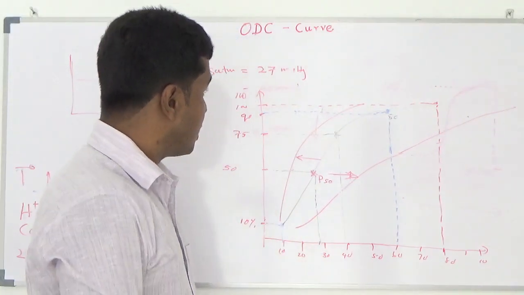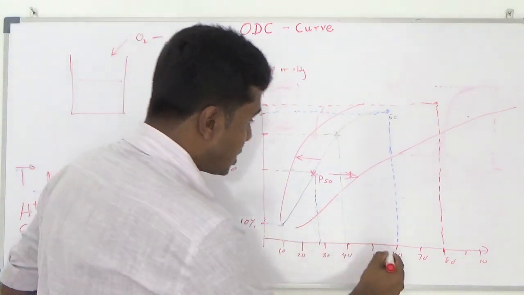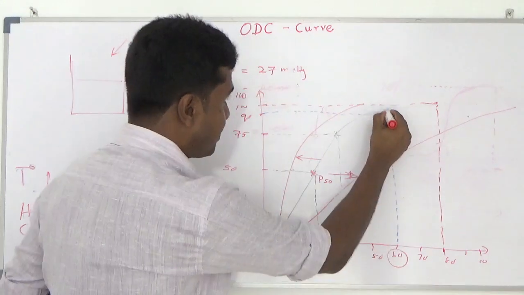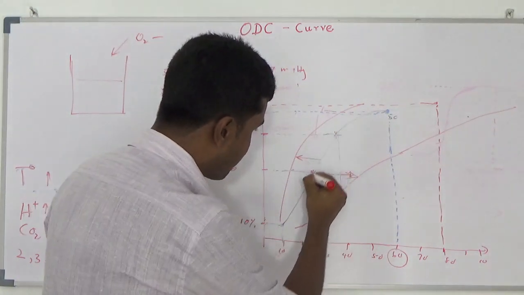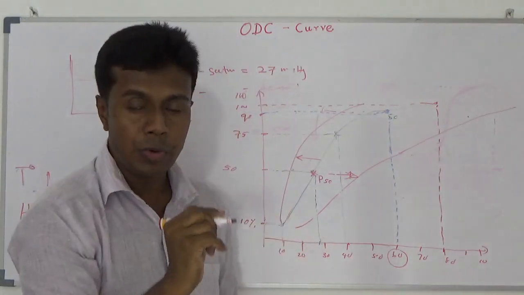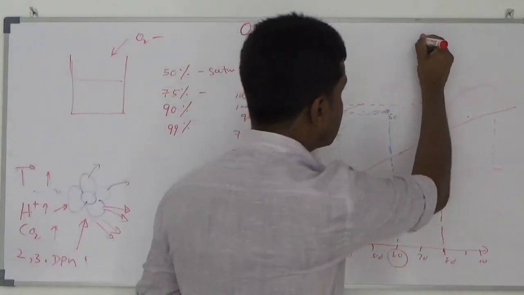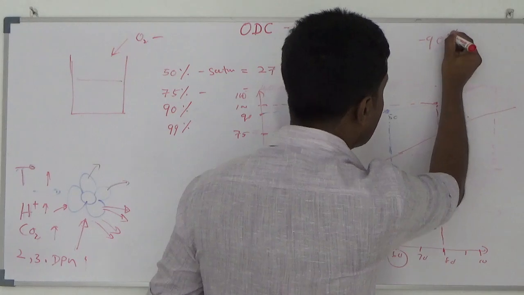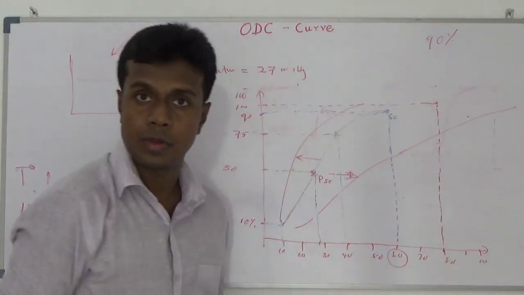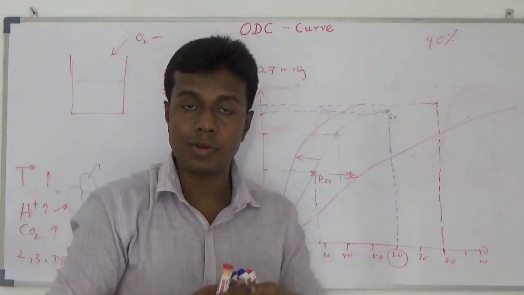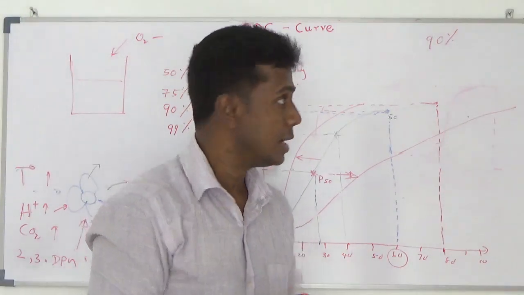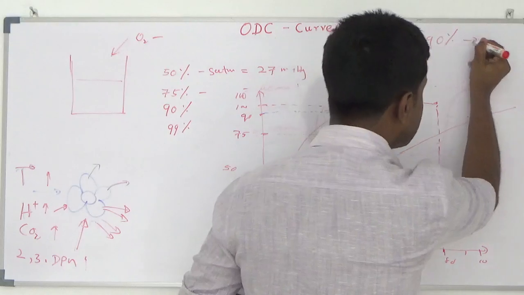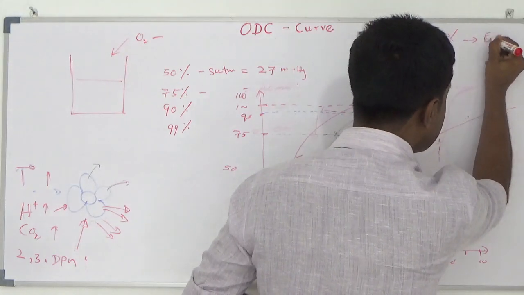Number 1, 90% saturation happens at a partial pressure of 60. After that, it rapidly drops. If you find a patient with 90% saturation, you put the saturation probe on and the saturation value comes as 90, you have to take immediate action. Why? Now you know the partial pressure should be roughly around 60 millimeter mercury.